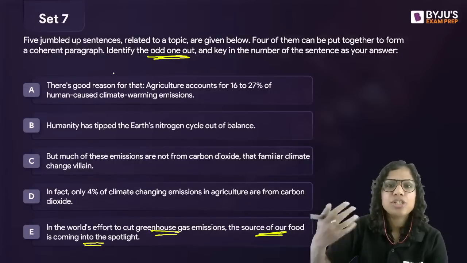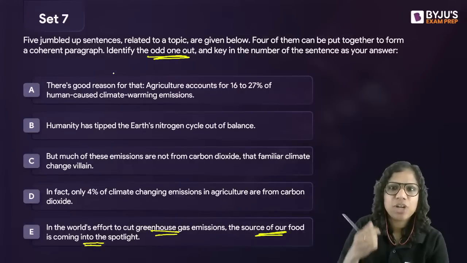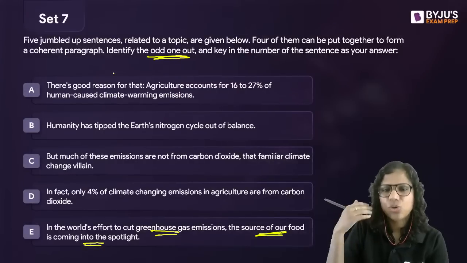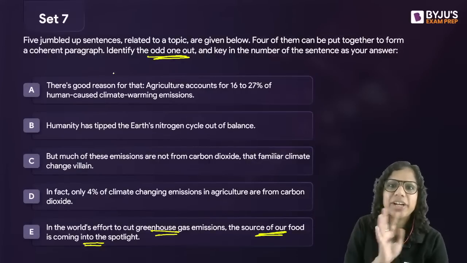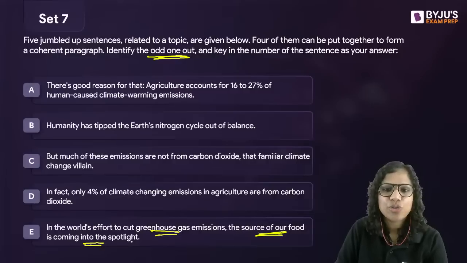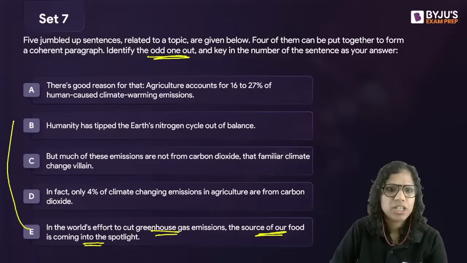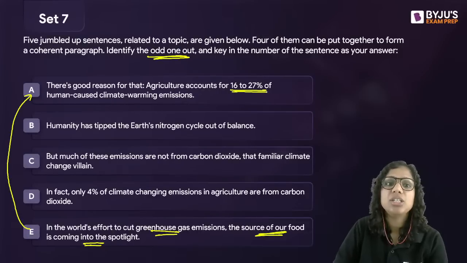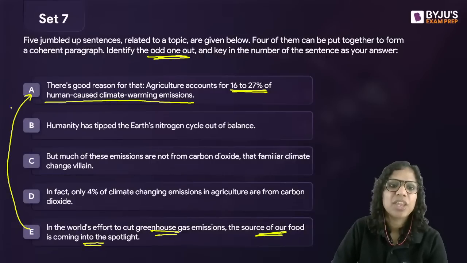How does photosynthesis happen? Photosynthesis makes use of carbon dioxide, okay, and plants release oxygen, right? So oxygen is the output, and the input required is carbon dioxide. So source of our food is coming into the spotlight, and there is good reason for that. Agriculture accounts for 16 to 27% of human caused climate warming emissions. That is why it is coming into the spotlight. But there is a catch here.